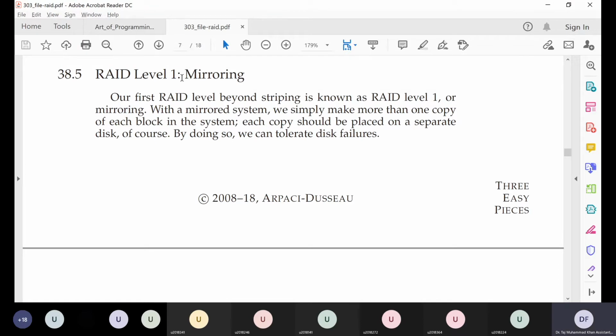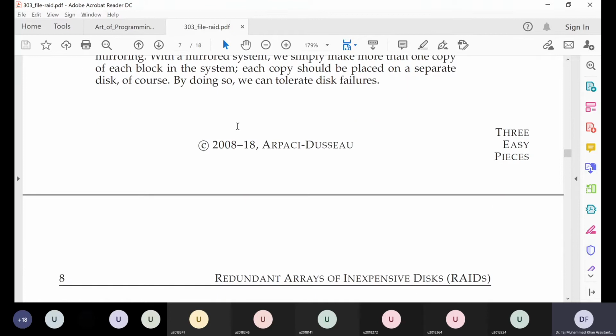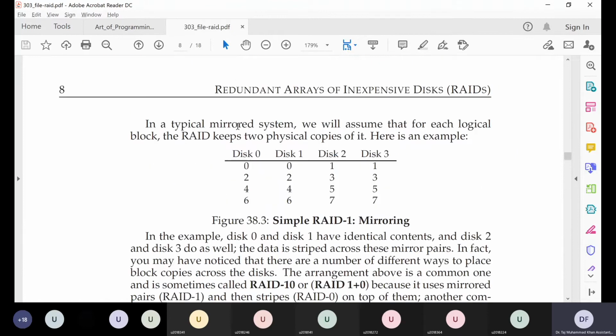In this, along with striping, we do another extra thing: mirroring. Mirroring, as we discussed in the introduction, is copying of data. So here we'll be copying our data, and our implementation of this RAID 1 system would look like this.